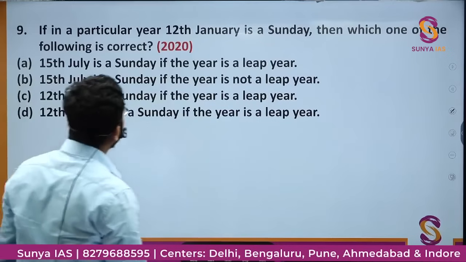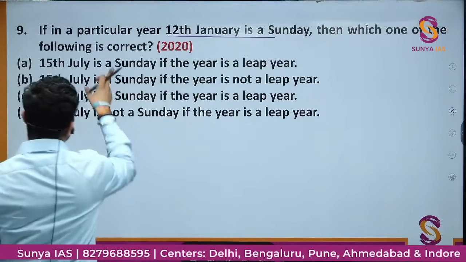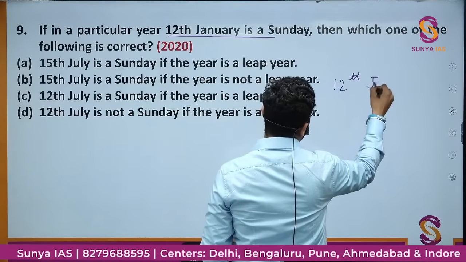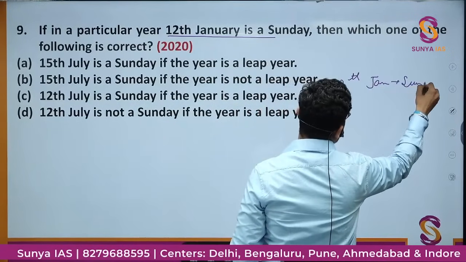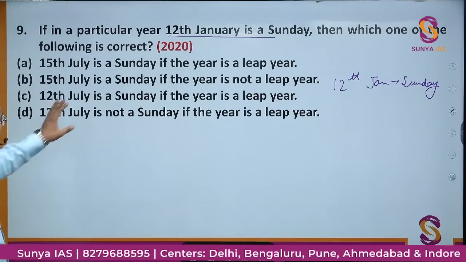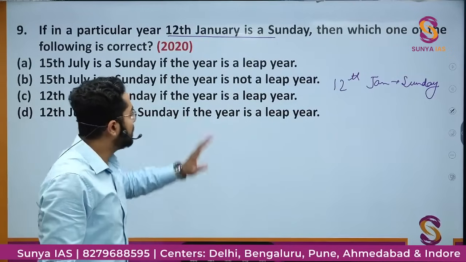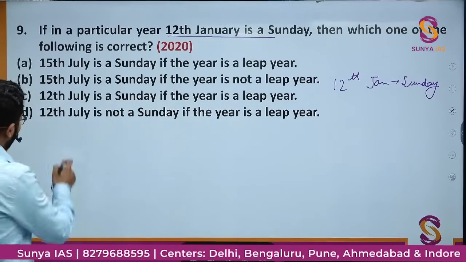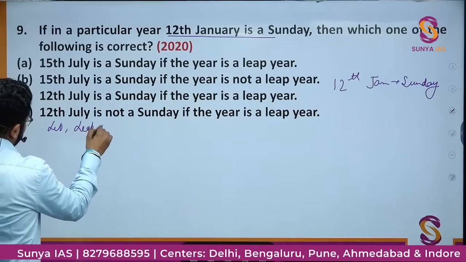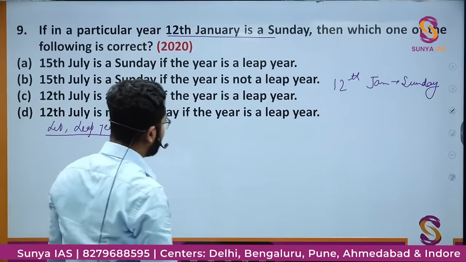If in a particular year 12th January is a Sunday, so they have not given whether the year is a leap year or not, but they have given one thing, that 12th January is Sunday. Which one of the following is correct? 15th July is a Sunday if the year is a leap year, 12th July is a Sunday if the year is a leap year, and so on. So what I'll do, I'll solve by assuming this year is a leap year.